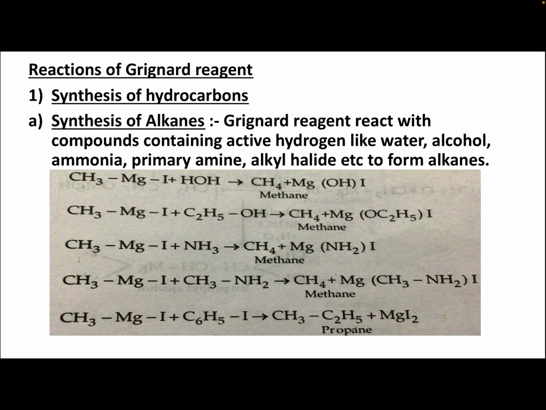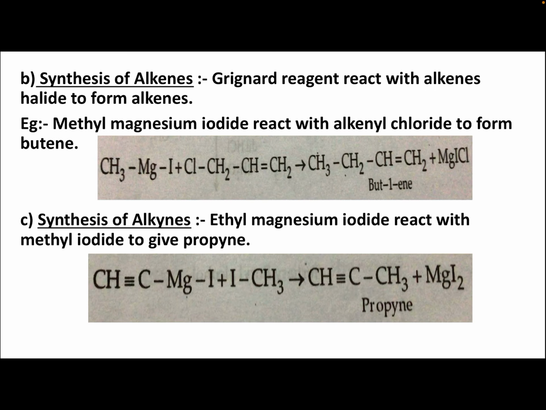Next, alkyl halide: CH3MgI plus C6H5I. CH3MgI is Grignard reagent. C6H5I is phenyl iodide, a halide. Again, you are getting propane, CH3C2H5. So, from Grignard reagent, we can prepare alkanes. So, these are the reactions of Grignard reagent. Synthesis of alkanes takes place when Grignard reagent reacts with such active hydrogen compounds.